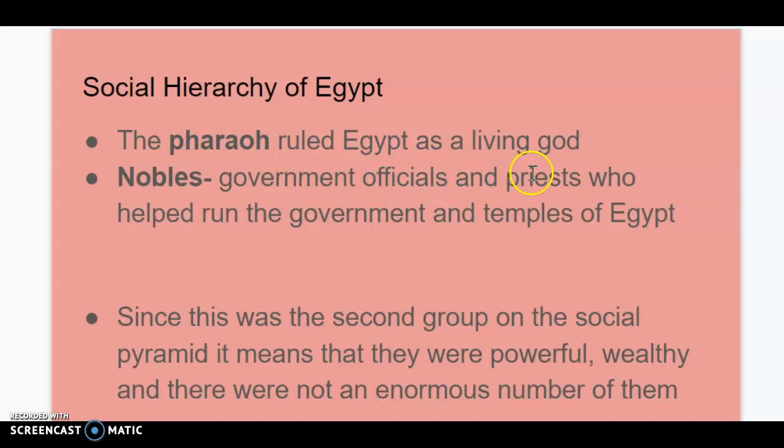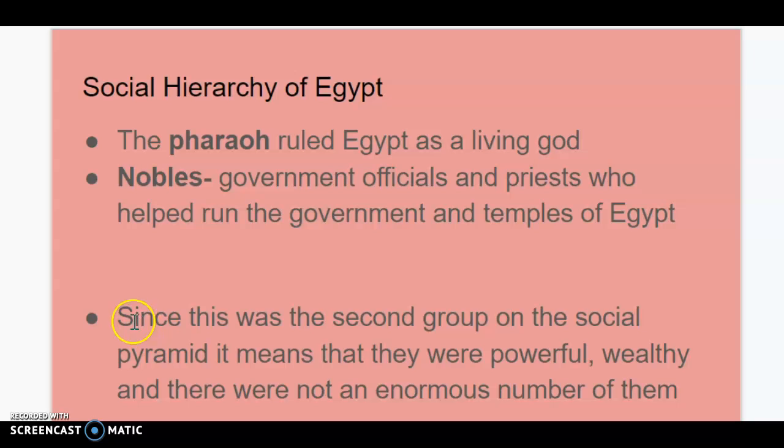And then the priests are also in this category, just like in ancient Sumer. And these are the people who help to run the government. Obviously, the government officials help run the government, collect taxes, do things like that, enforce the laws, and help write the laws. And then the priests that run the temples, and Egyptian society, that we'll talk a lot about this, is polytheistic again. So that means they have a belief in many gods. And Egyptian religion is a basis of all of Egyptian society. So priests in the temples play an incredibly important role.